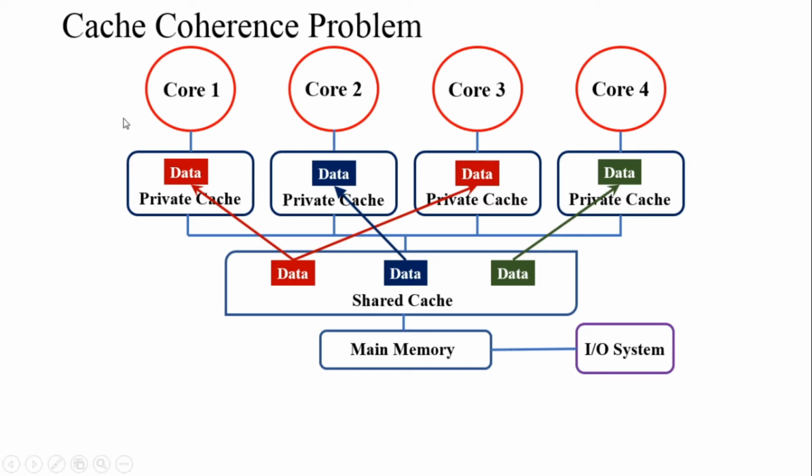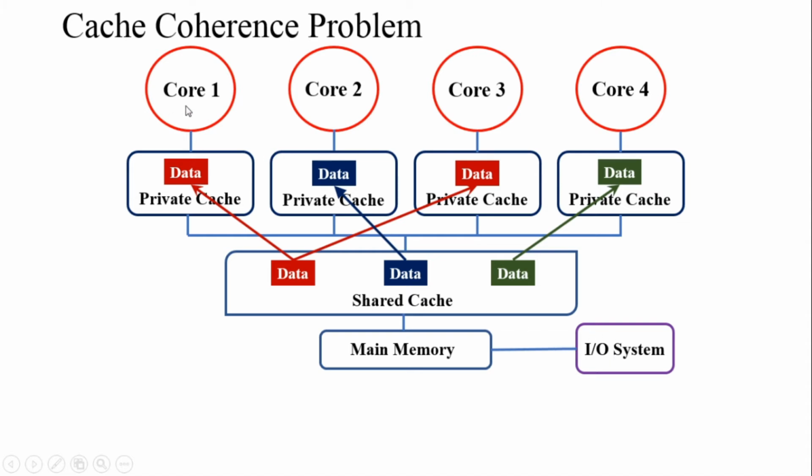Let us take the same scenario you have seen in the previous slide. 4 cores are there: core 1, core 2, core 3, core 4. Each of the cores has its own private cache. All the private caches are connected to a shared cache. Then it is connected to main memory, which in turn is connected to the IO system.